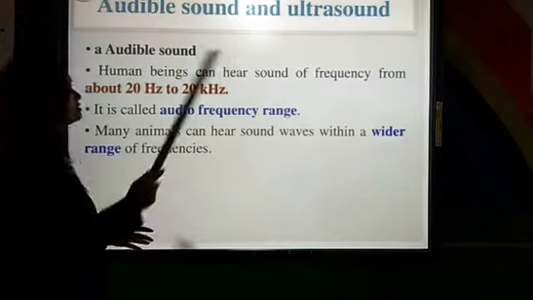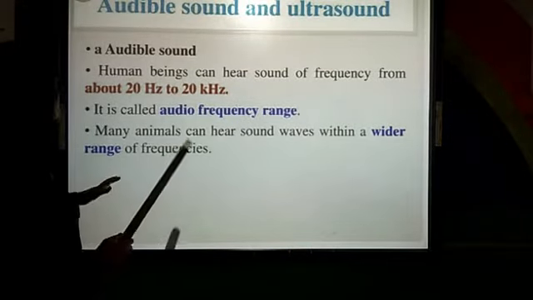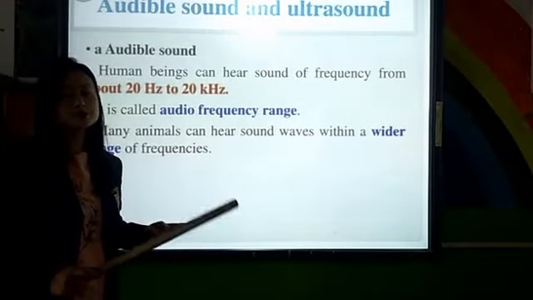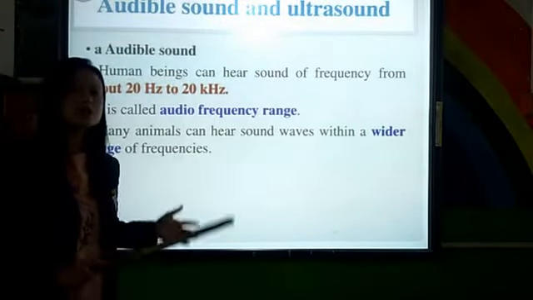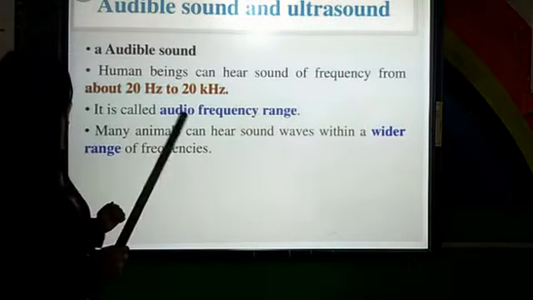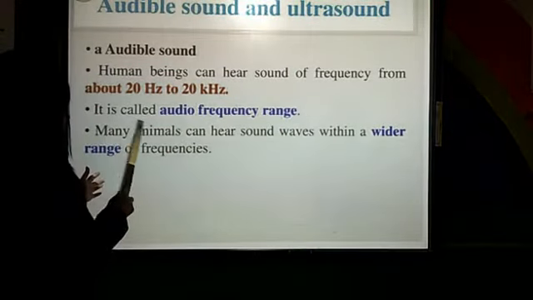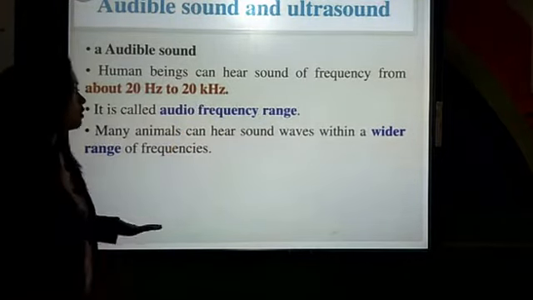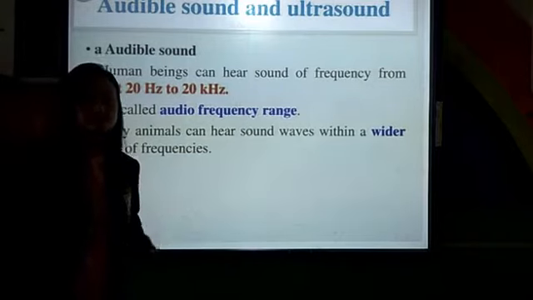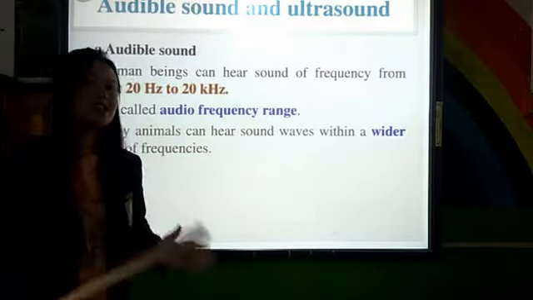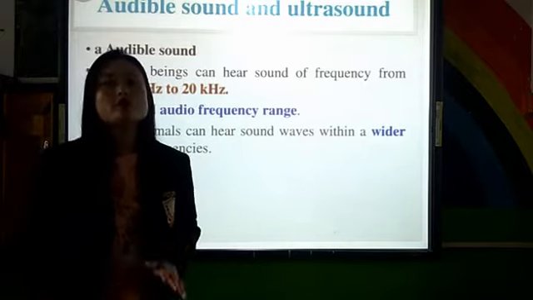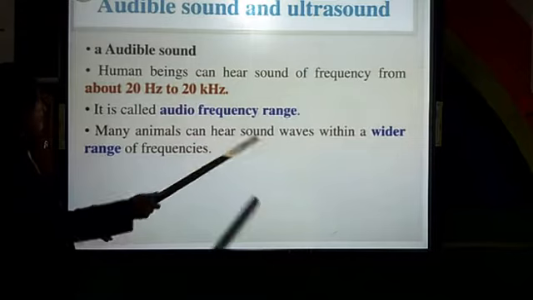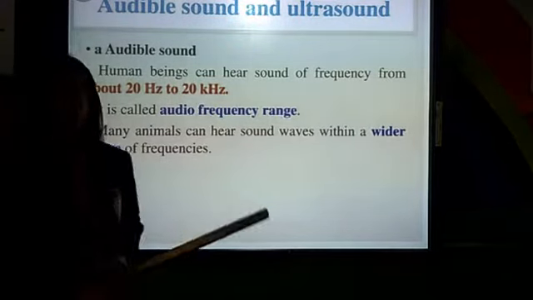Now, audible sound and ultrasound. As I told you, human beings can hear a sound which produces frequency between 20 Hz to 20,000 Hz, and we can also write it as 20 kilohertz. It is called the audio frequency range, that is between 20 Hz to 20,000 Hz. Many animals can hear sound waves with a wider range of frequency. Now we'll get to that.